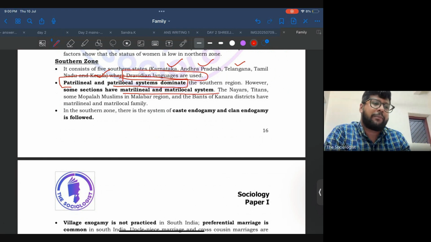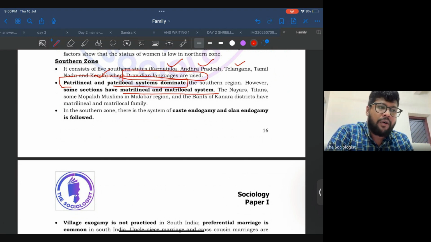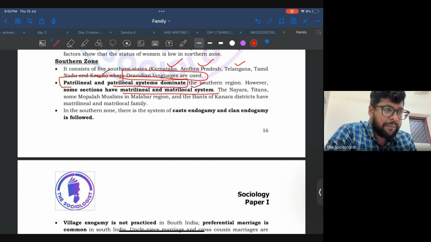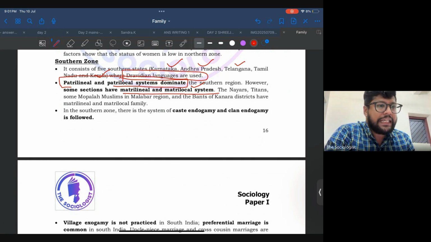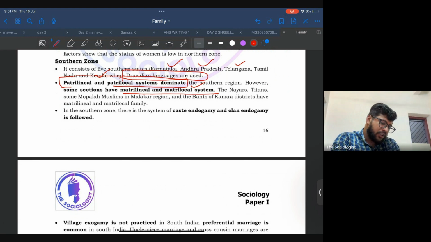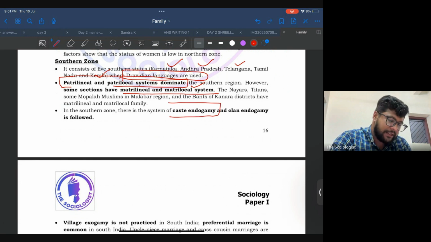in the southern part. For example, the Nayars of Kerala or the Mapla Muslims in the Malabar region all have a matrilineal or matrilocal system. That means in southern India there are patrilineal, patrilocal systems as well as matrilineal and matrilocal systems. Both systems coexist in the southern zone, which is very important. And with respect to caste, there is similarity with the northern part. There is caste endogamy in the southern part also.